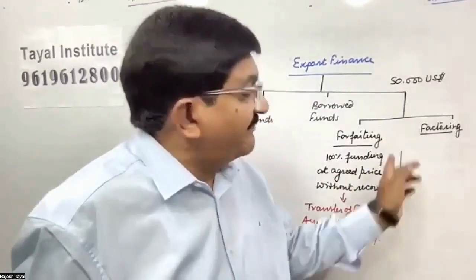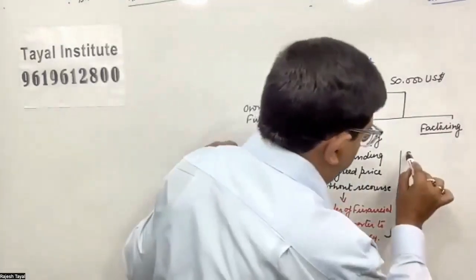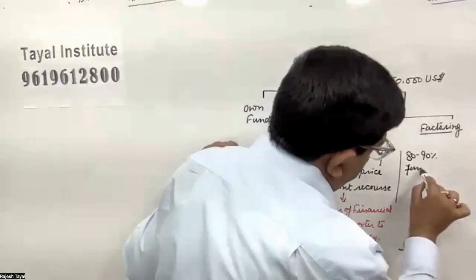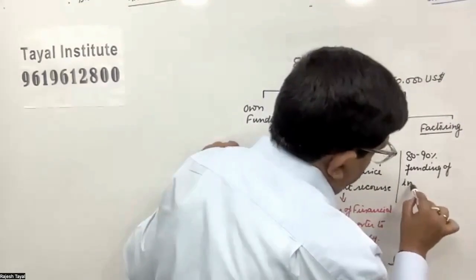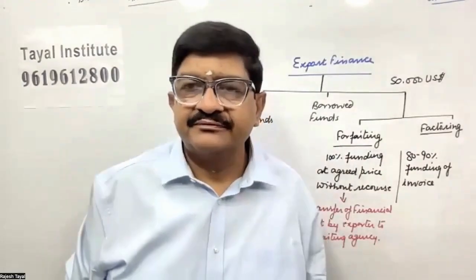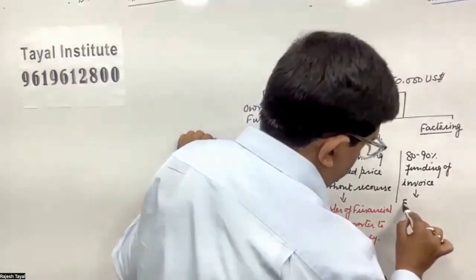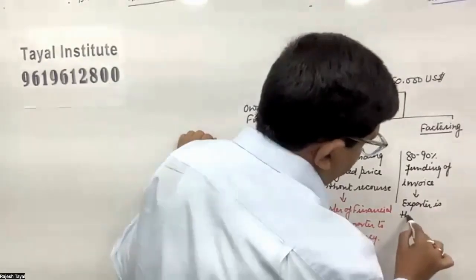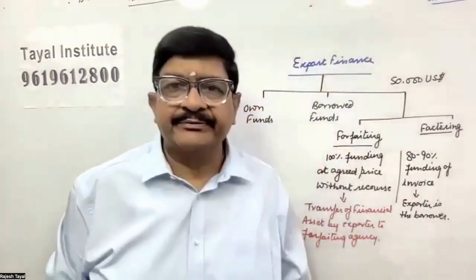When factoring is there, in this case, 80 to 90% funding of the invoice, and here the exporter is the borrower.